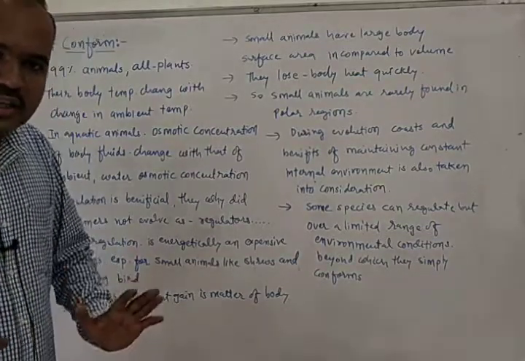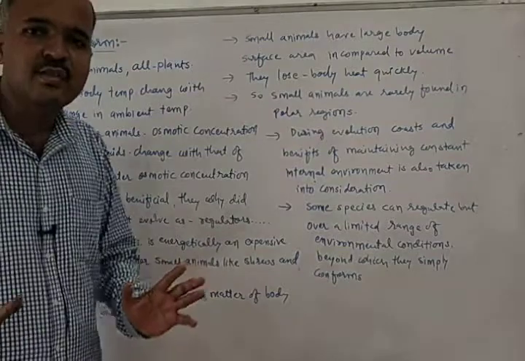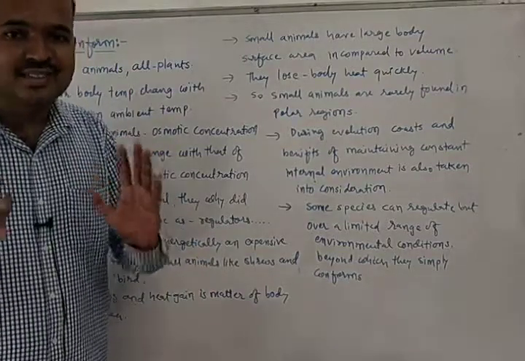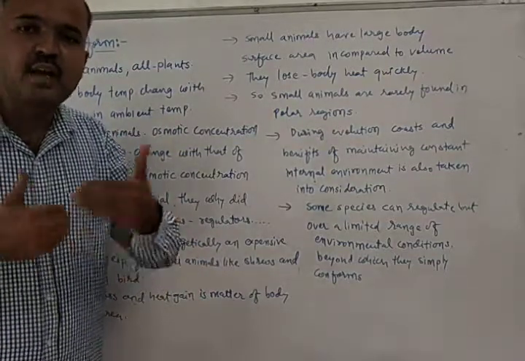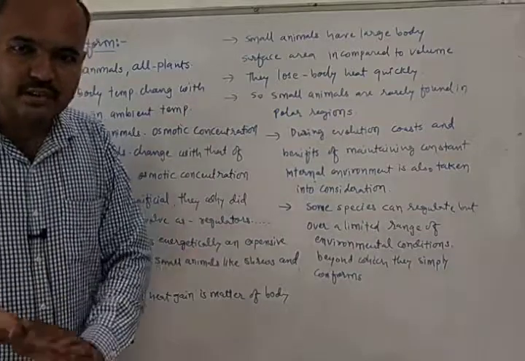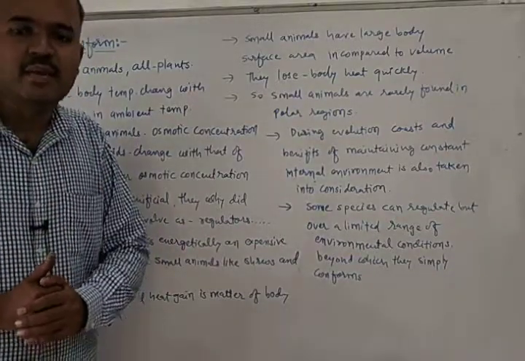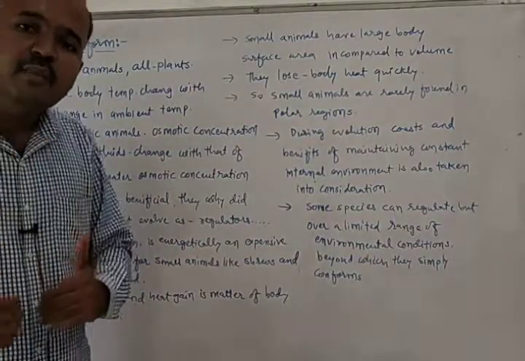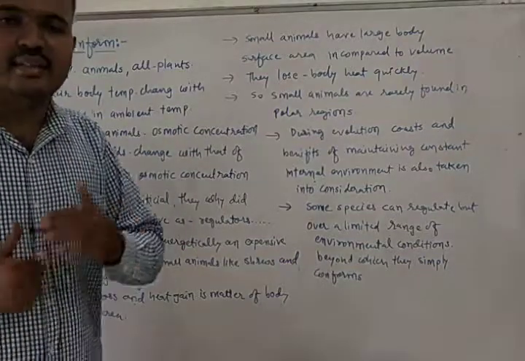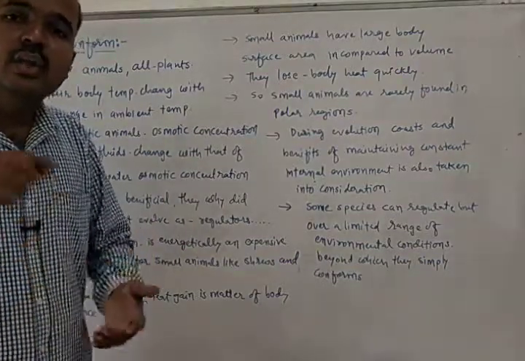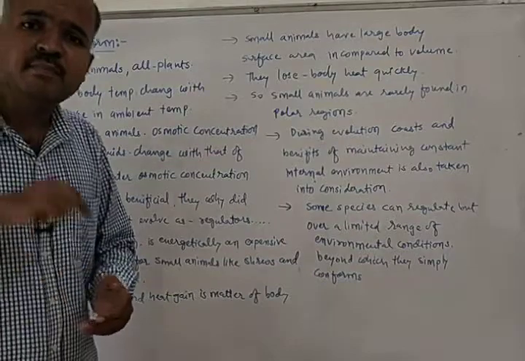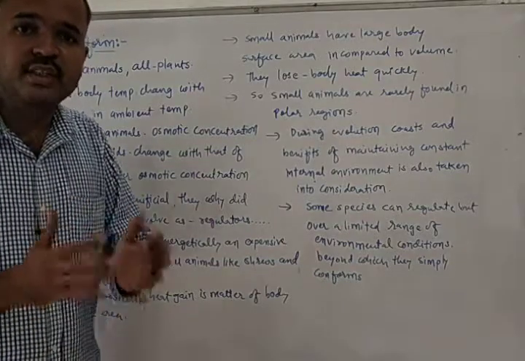So regulation is no doubt the best way of response.